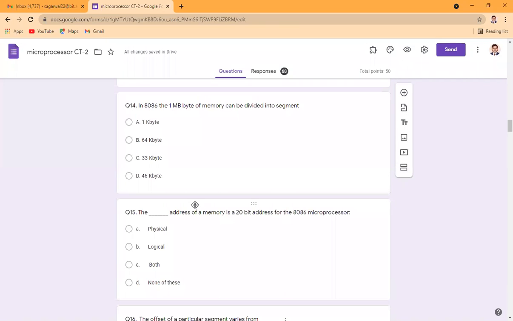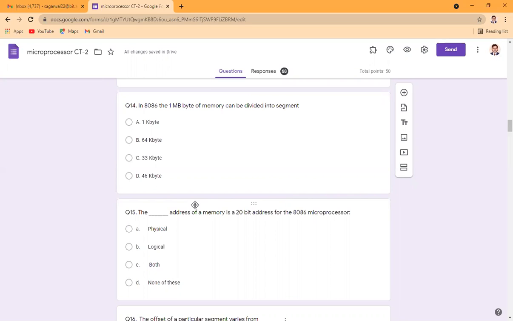In 8086, the 1 megabyte of the memory can be divided into segments. Normally, we use segmentation of the memory for advantageous purpose so that we are able to distinguish the code, the data, the stack, and the extra segment.